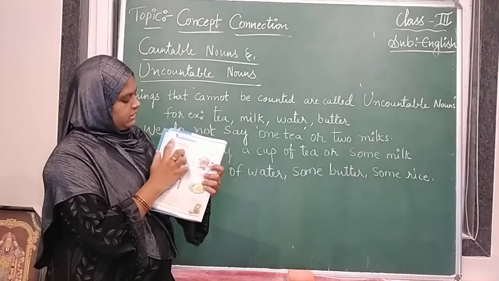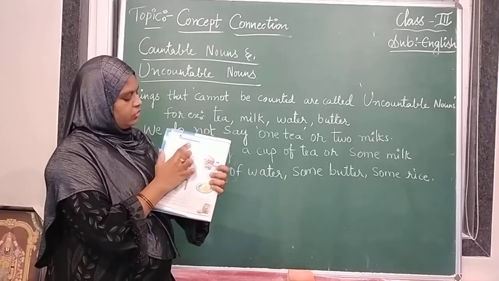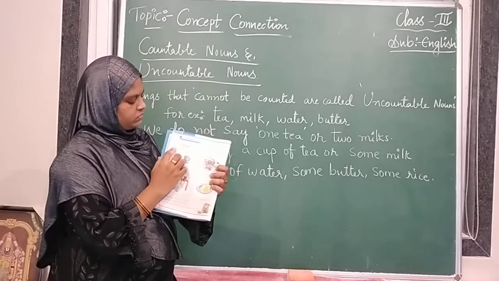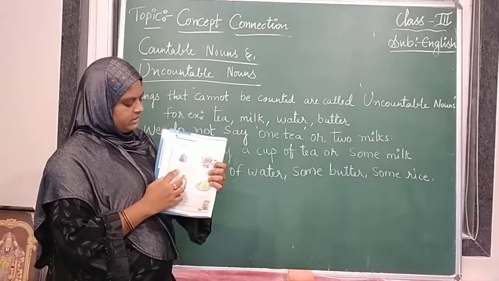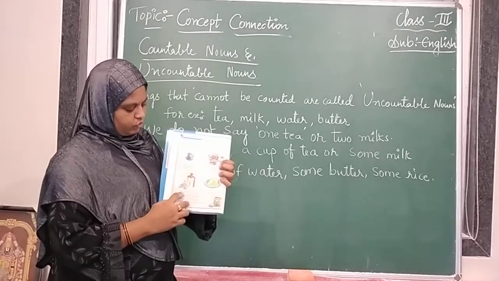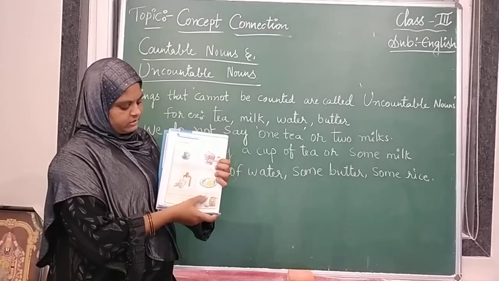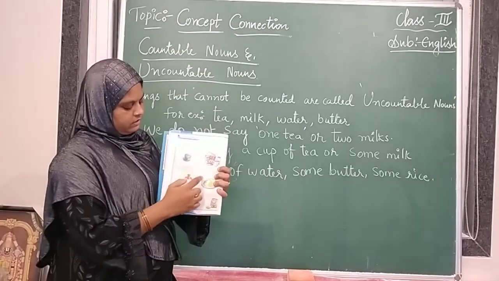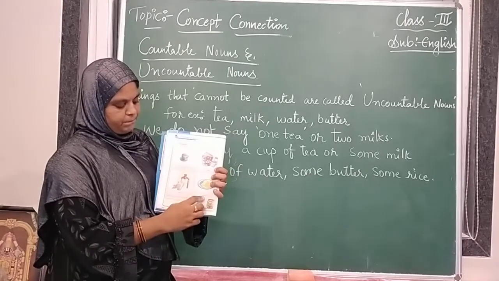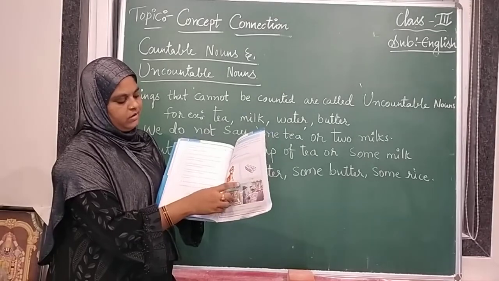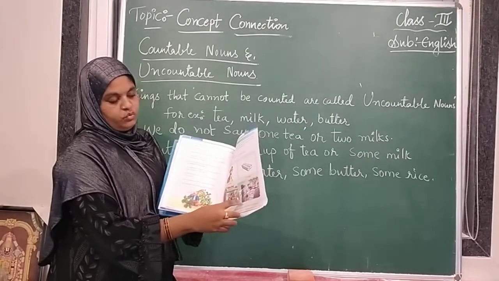Uncountable nouns. Things that cannot be counted are called uncountable nouns. For example, tea, milk, water, butter. But in the earlier examples they are given 1 dog, 10 eggs, 2 shops.